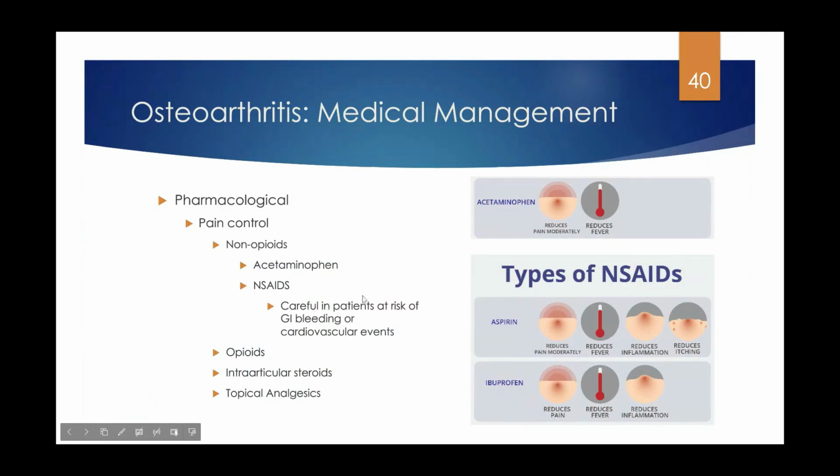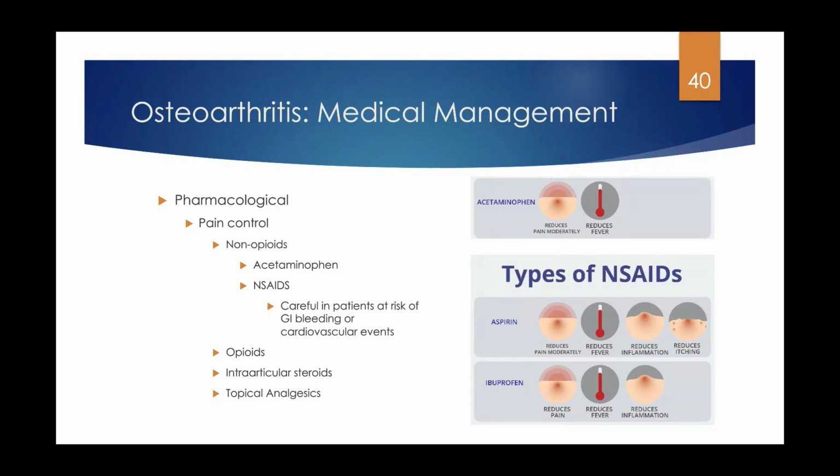So the biggest thing we can do is pain control pharmacologically with non-opioids, such as acetaminophen or NSAIDs. Obviously, we need to be careful with NSAIDs because they put those patients at risk for GI bleeding or cardiovascular events. So we typically talk most about using Tylenol or acetaminophen. It reduces the pain moderately, and that's kind of the goal.